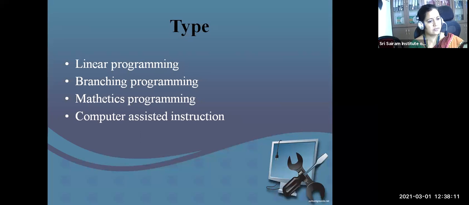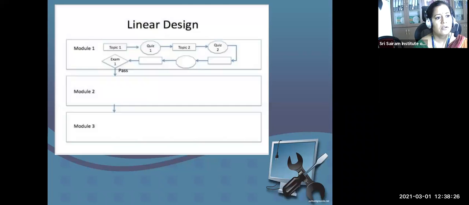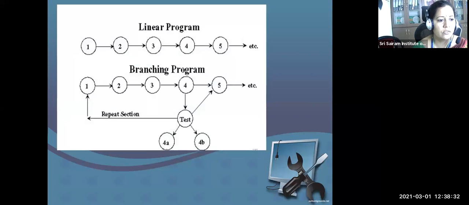Mathematics programming is nothing but learning how to learn. Mathematics refers to the science of learning. It guides you through a set of tasks. Then computer assisted instruction is nothing but like your wizard. So this is linear programming, based on the pass or fail branch. If he branches to a set of tasks, then it is called a branching program.